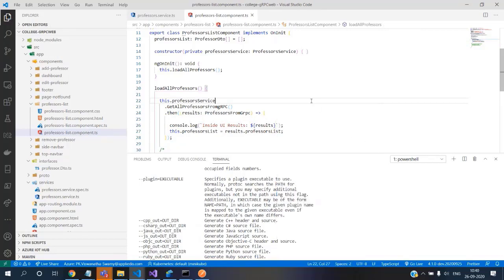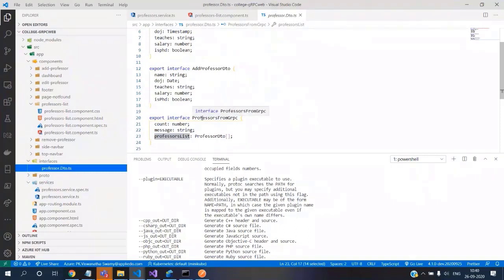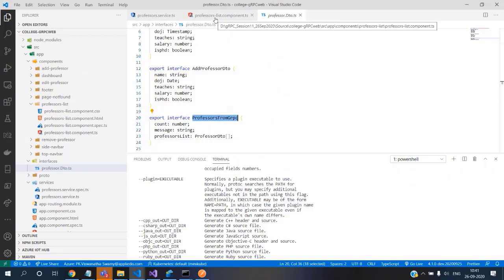Okay, so we are calling this get all professors from gRPC, and we are expecting the results to come in professors from gRPC. That is defined here. Apologies for my naming convention, it should be like a professors list or something.